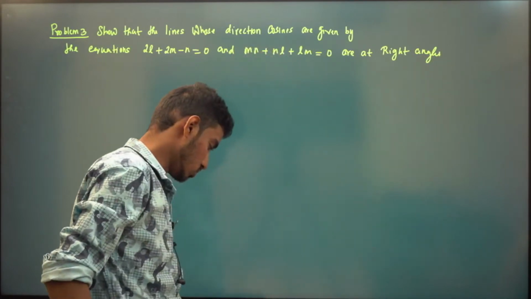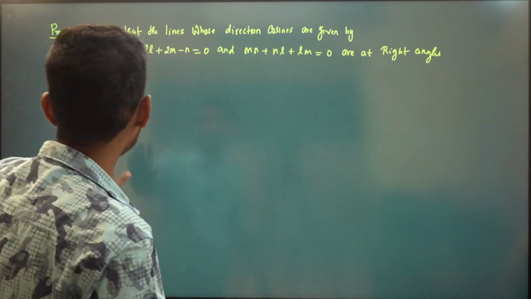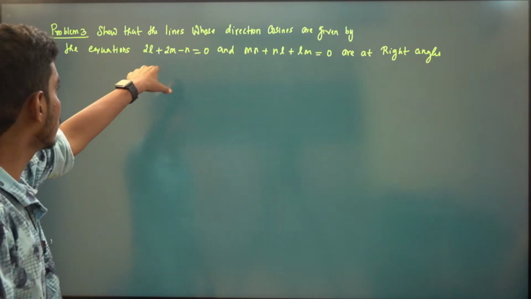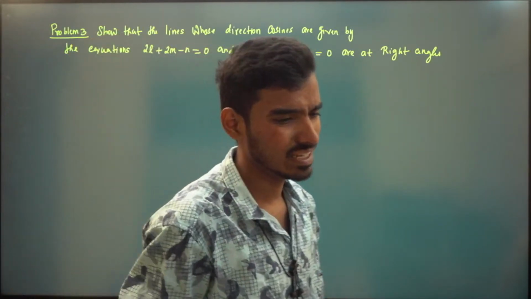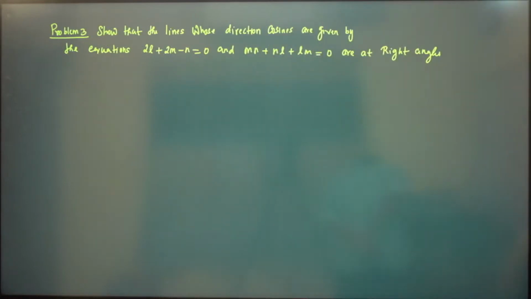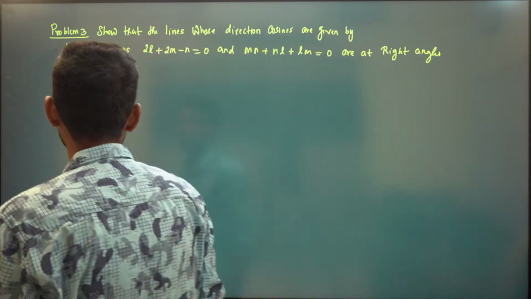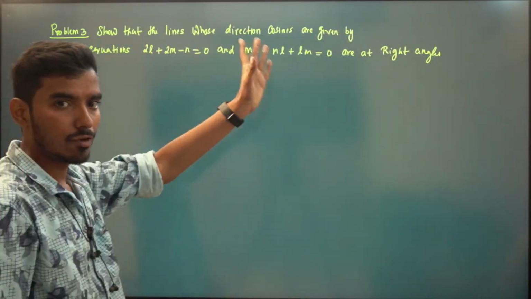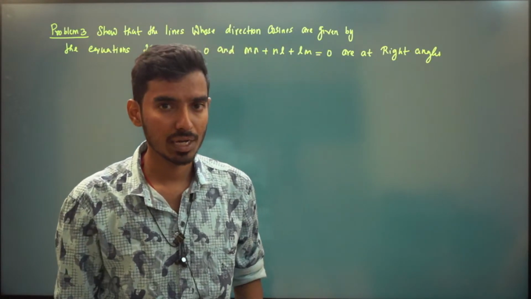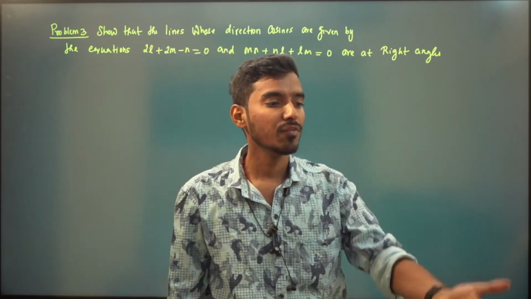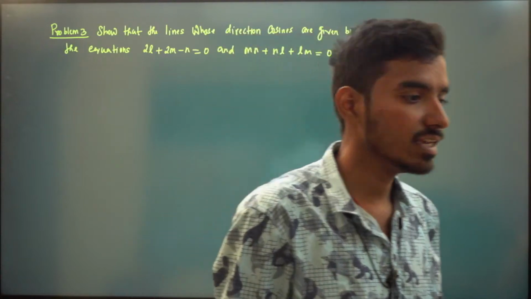This is similar to the previous problems. Show that the lines whose direction cosines are given by this relation are at right angles. Very easy. You just have to find the direction cosines for two lines as previously. So find L1 M1 N1, find L2 M2 N2, make a dot product L1 L2 plus M1 M2 plus N1 N2. If it is equal to 0, then you can say they are at right angles.